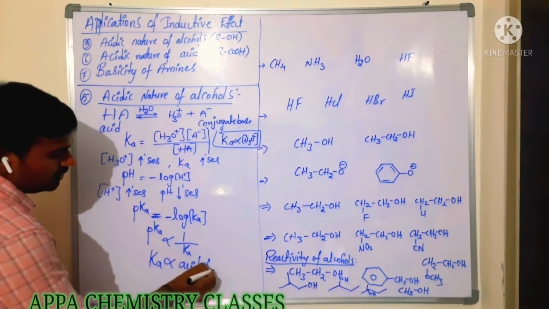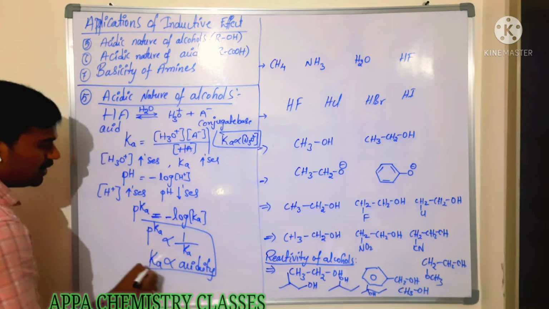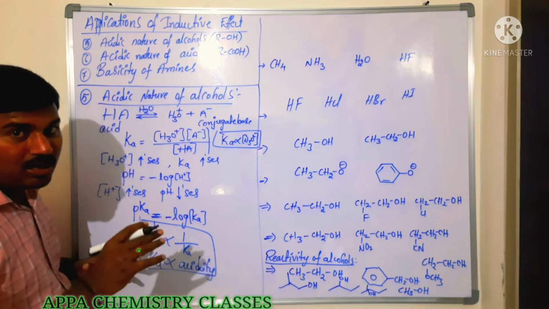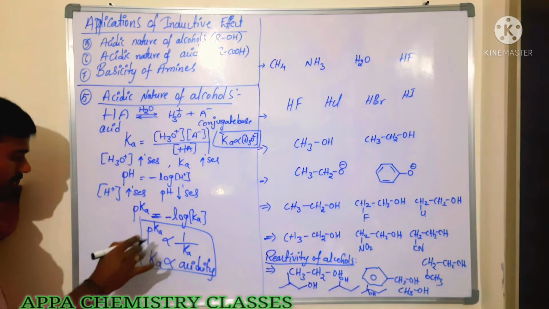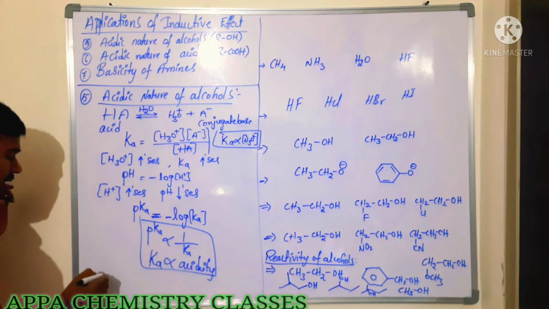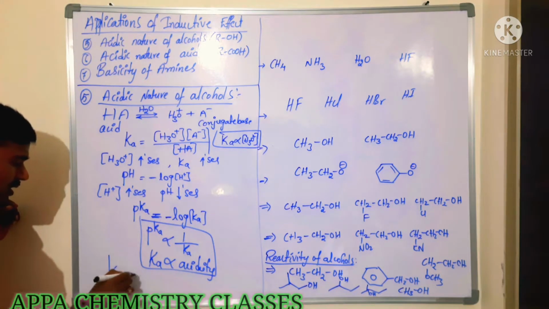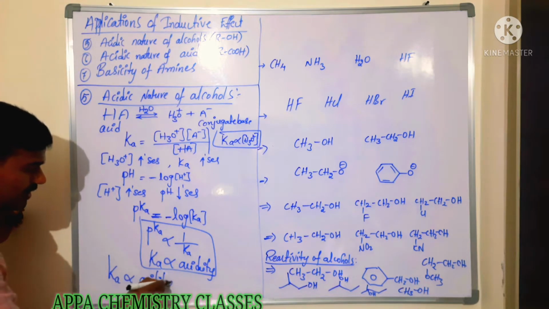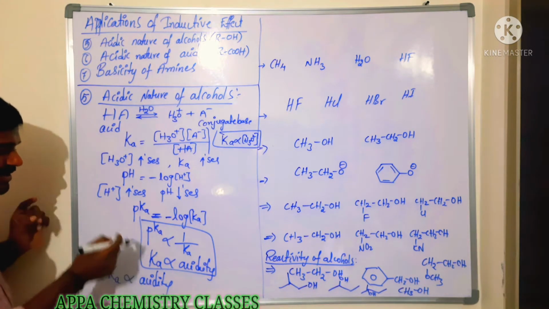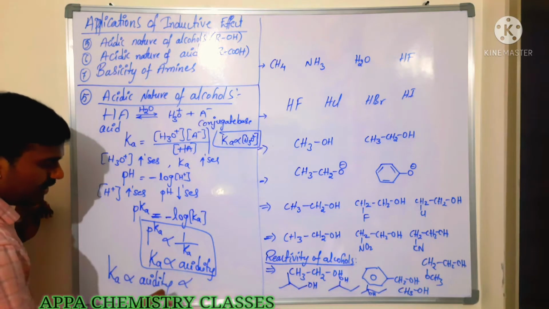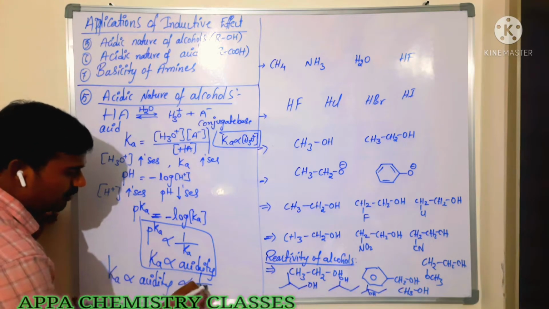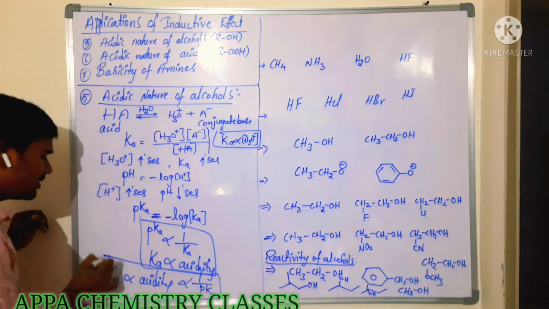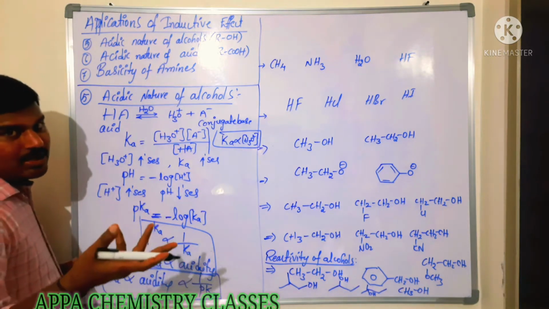So based on the values of Ka and pKa, we can decide which is a stronger acid and which is a weak acid. Finally, in one statement: the acid dissociation constant is directly proportional to acidity. The more the acid dissociation constant, the more its acidity, and it is inversely proportional to pKa values. The lower the pKa value, the stronger the acidic nature.